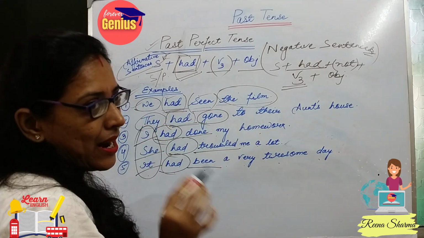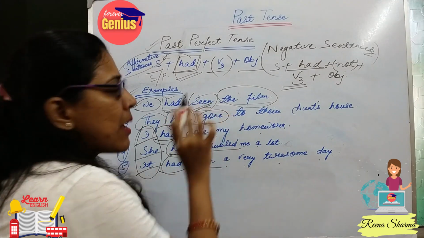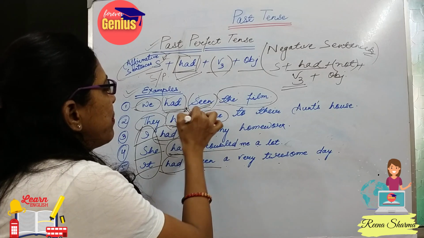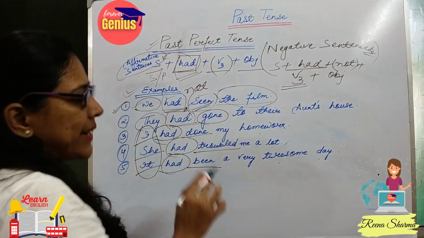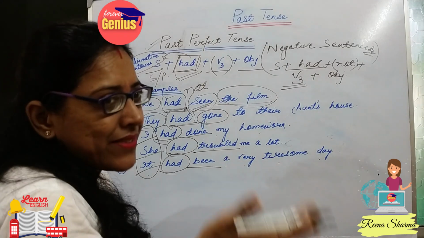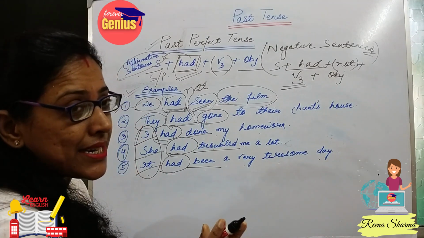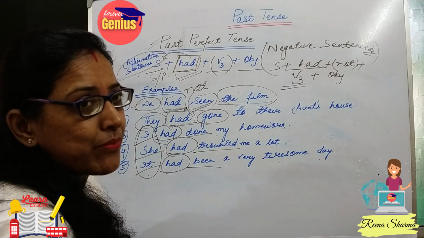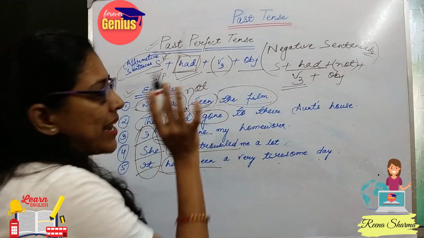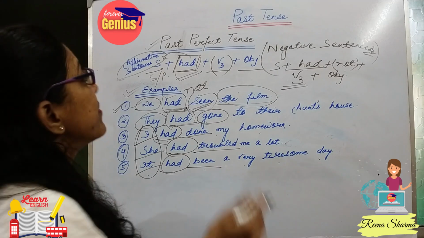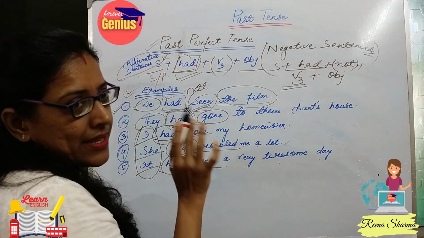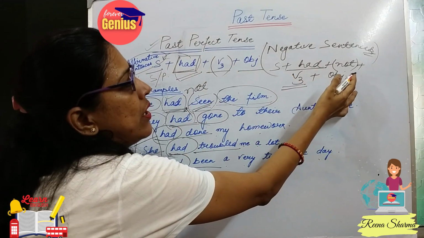Had is the helping verb, seen is the main verb. If I place not here, this affirmative sentence is converted into a negative sentence. In examinations, many times it comes that you have to convert an affirmative sentence into negative, or negative into affirmative. When it is past perfect tense, we will just remember the rule.